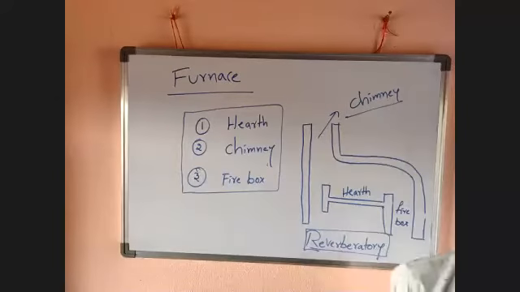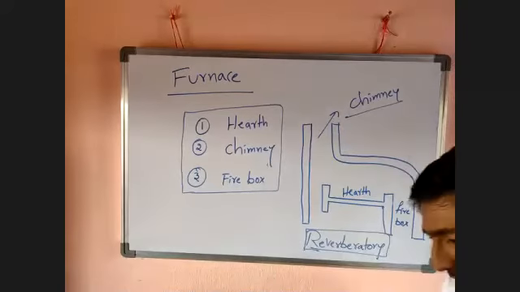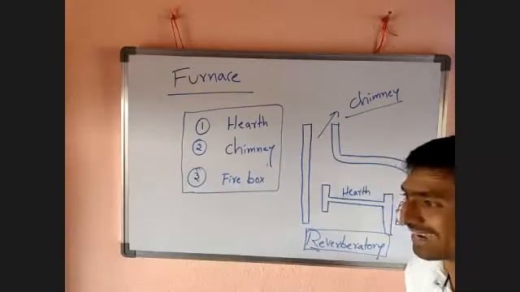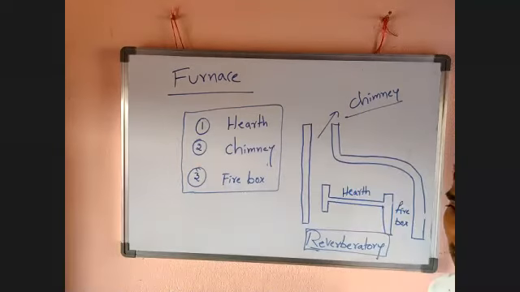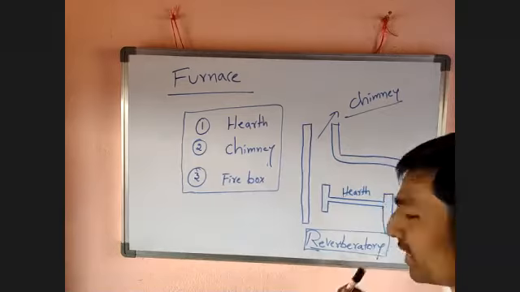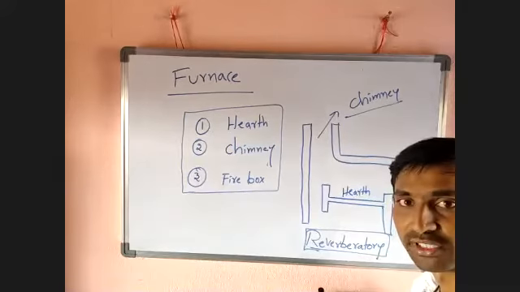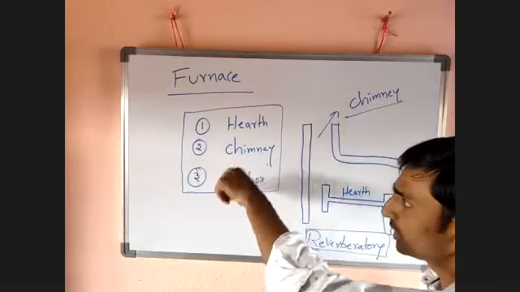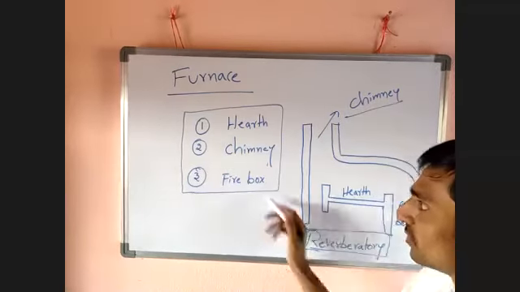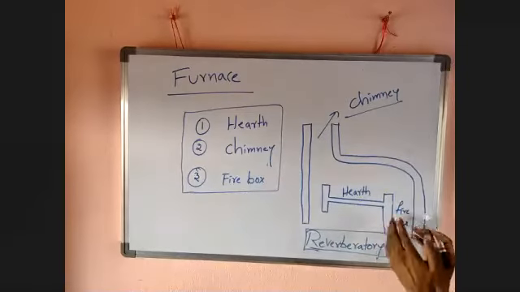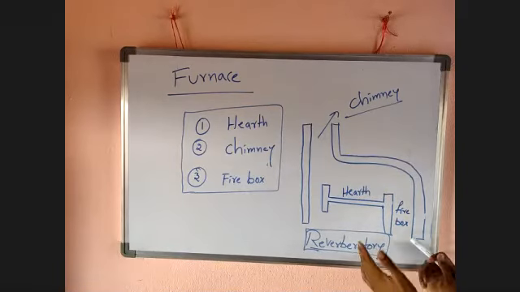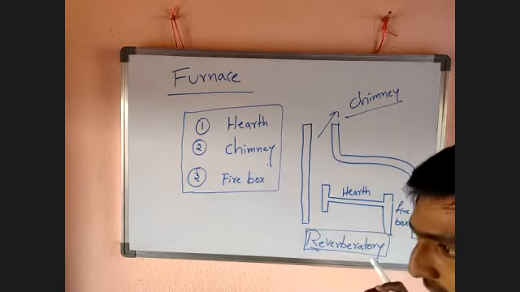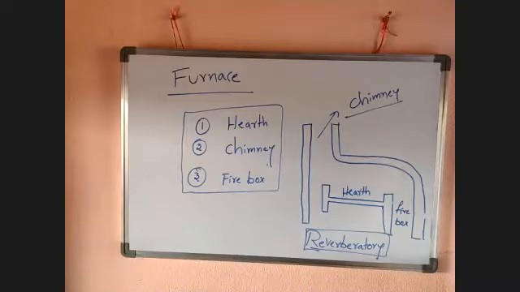A reverberatory furnace. So in your book they mention 3 types of furnaces: blast furnace, reverberatory furnace, and retort furnace. Whatever, a furnace has 3 parts: hearth, chimney, firebox. It is a very easy one, guys. The firebox is a separate part where we keep fuel and allow it for combustion. That is nothing but the firebox.